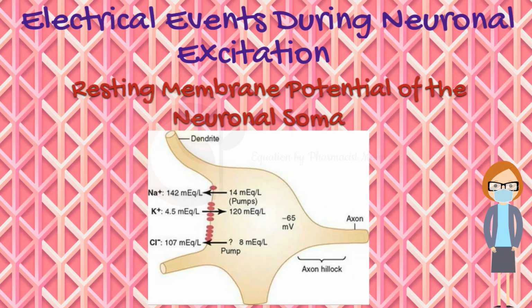This figure shows the soma of a spinal motor neuron, indicating a resting membrane potential of about -65 millivolts. This is somewhat less negative than the -90 millivolts found in large peripheral nerve fibers and in skeletal muscle fibers. The lower voltage is important because it allows both positive and negative control of the degree of excitability of the neuron. That is, decreasing the voltage to a less negative value makes the membrane of the neuron more excitable, whereas increasing this voltage to a more negative value makes the neuron less excitable. This is the basis for the two modes of function of the neuron, either excitation or inhibition.